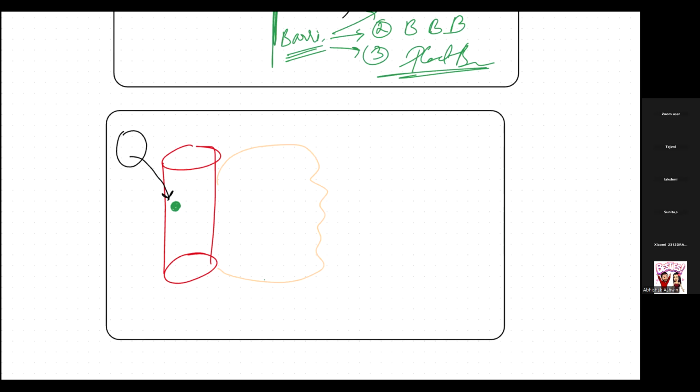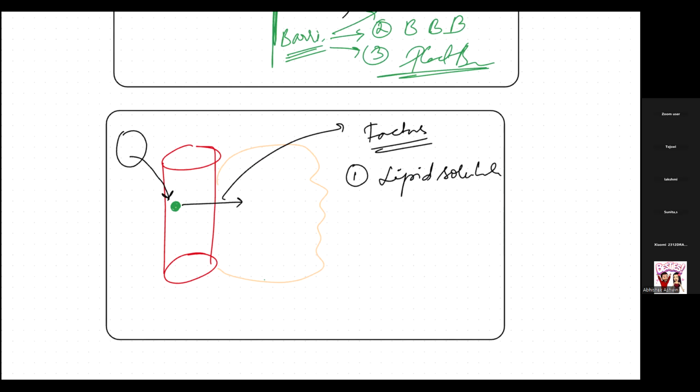Now there are factors that are going to determine how efficiently it will get distributed. What are those factors? The first one is lipid solubility. Whenever it comes to transfer, we think about the constitution of the drug, whether it is a water soluble drug or a lipid soluble drug. We know very well, if the drug is lipid soluble, it will get absorbed and distributed into different cells very easily, isn't it?